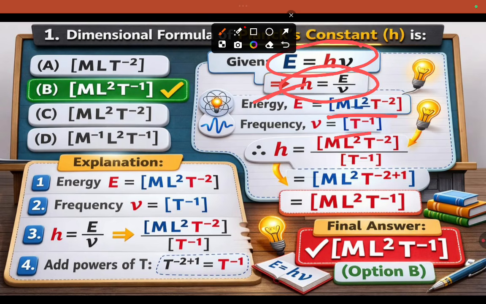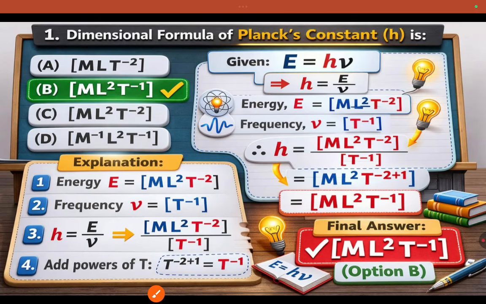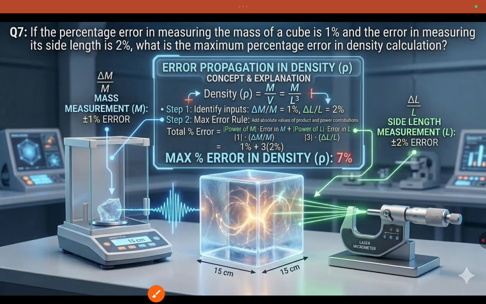Frequency nu equals T power minus 1. After replacing the given values, we will get M L square T minus 1. This is the dimensional formula for the Planck constant. So this is the correct representation of the dimensional formula. Don't consider the question number.